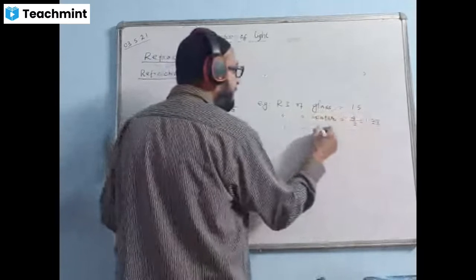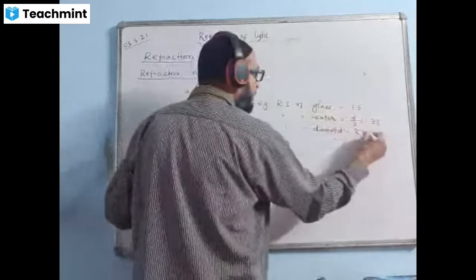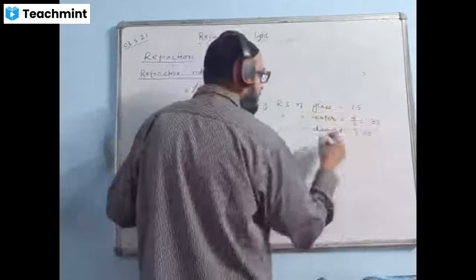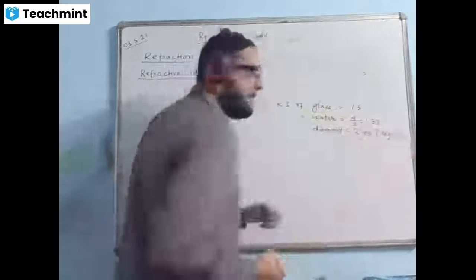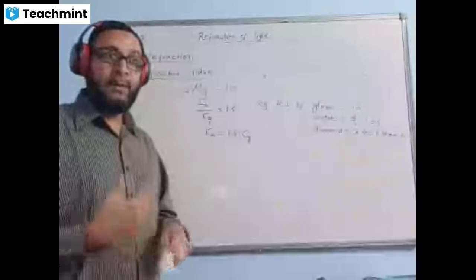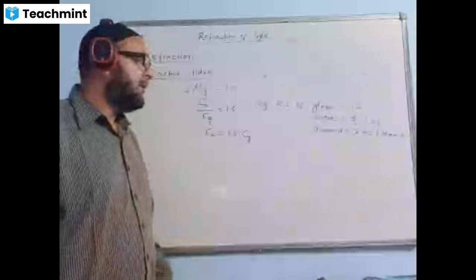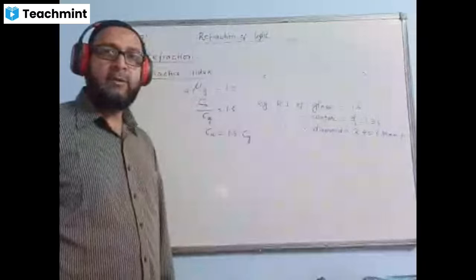Refractive index of diamond is 2.45. Diamond has got the maximum value of refractive index. That means the diamond is optically the densest element, light property wise. That is, light travels slowest in diamond.